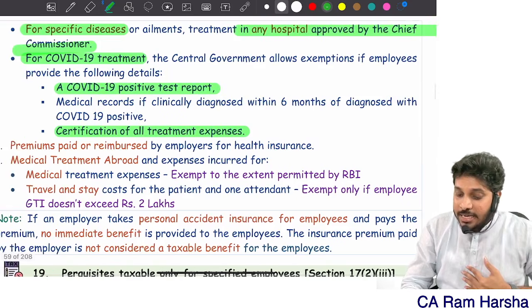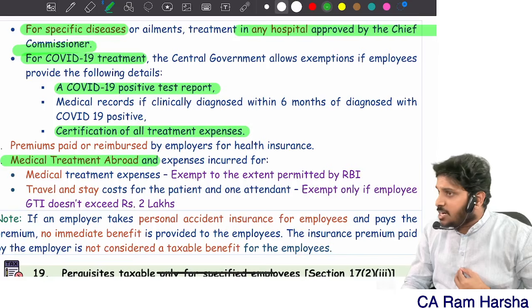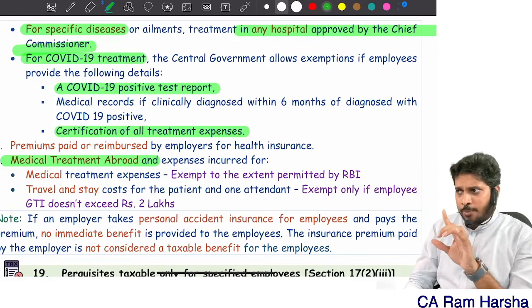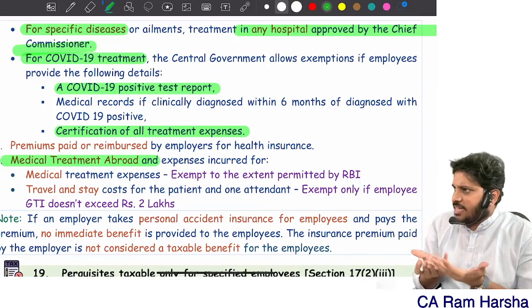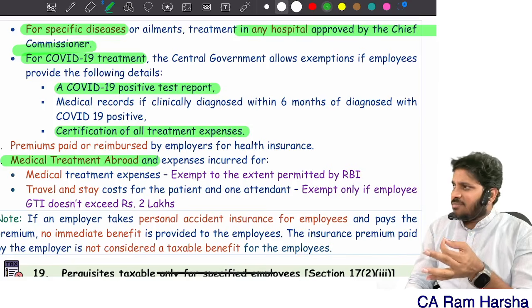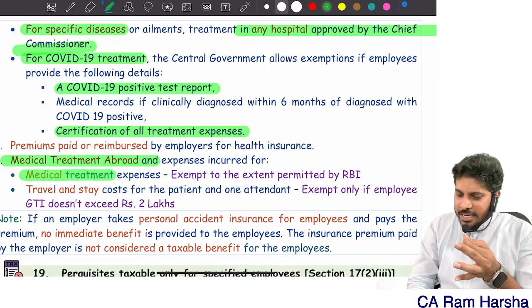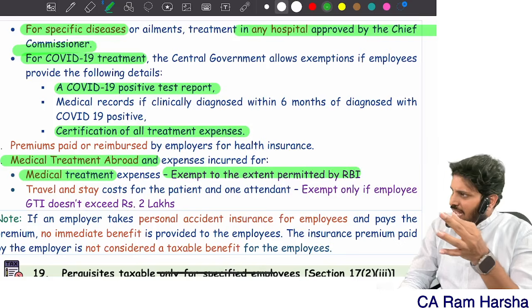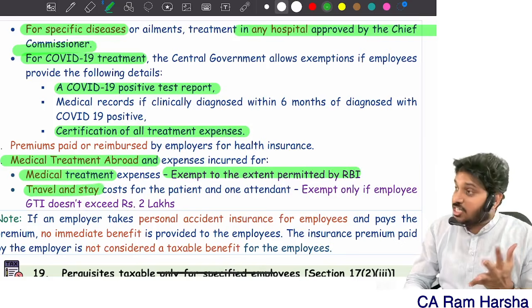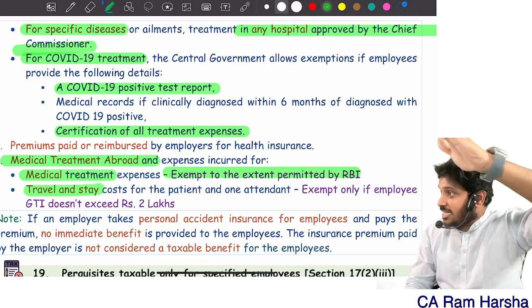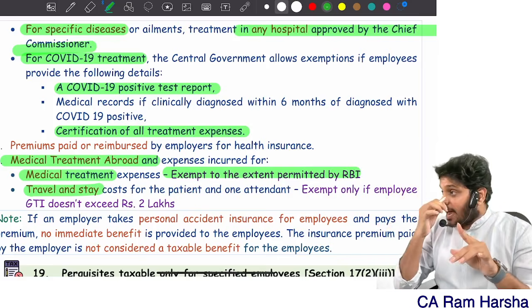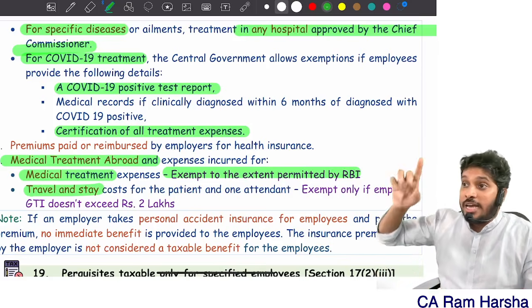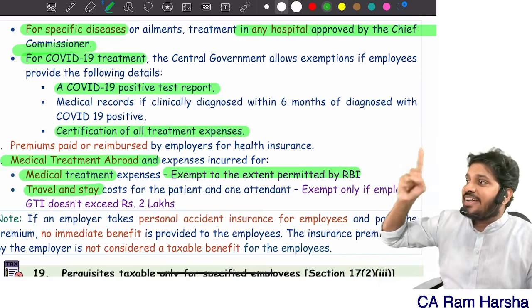Or medical treatment abroad. Abroad medical treatment means what? Employee or family member is suffering from some problem and the company is bearing the entire expenditure. That expenditure is exempted for medical treatment up to the limit permitted by RBI. Travel and stay also up to the limit permitted by RBI is exempted, provided travel and boarding expenses are restricted to only the patient and 1 attendant.